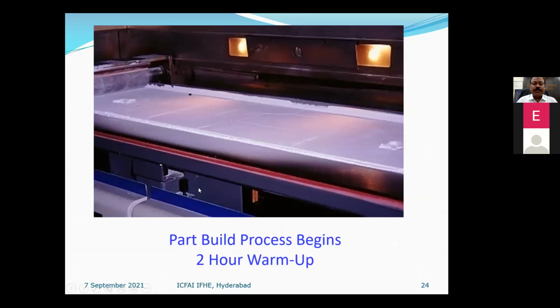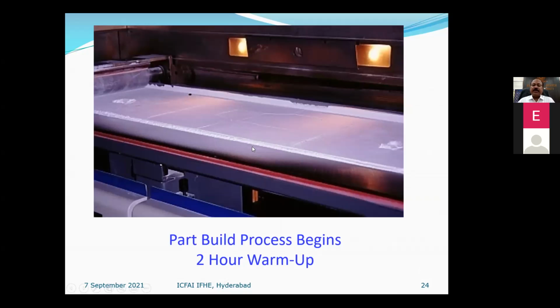In the SLS process, there are pyrometers which will heat the powder from room temperature to sintering temperature. It will take about 1.5 to 2 hours for warming up, whereas SLM directly sinters and melts the powder without any warm-up phase.